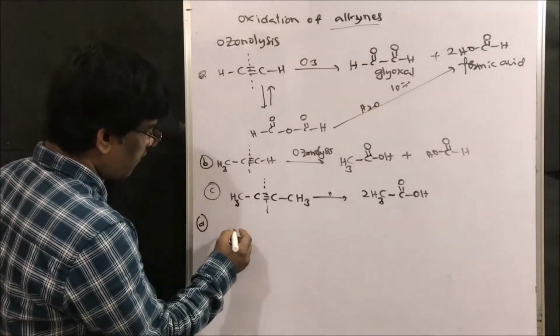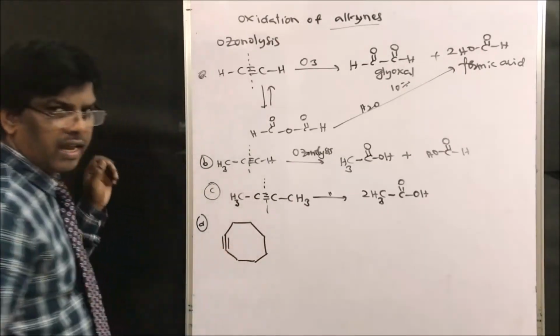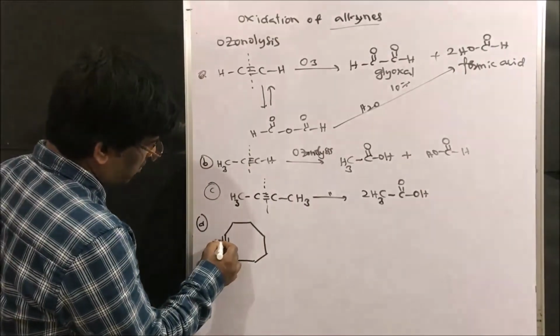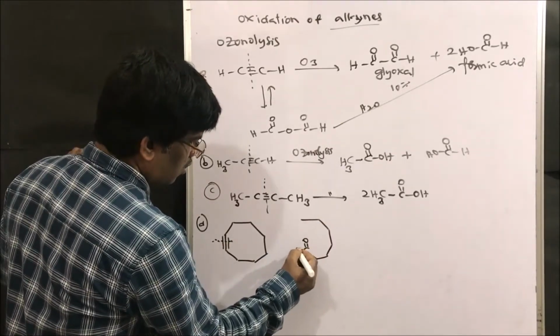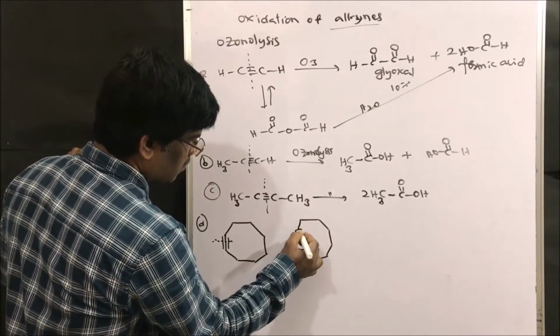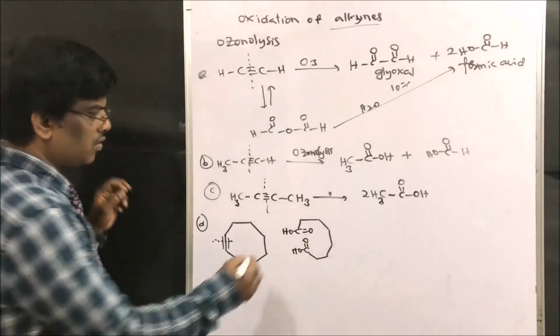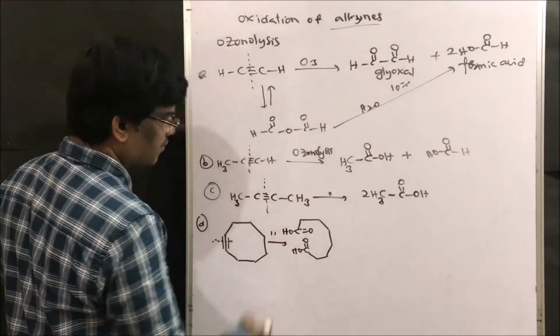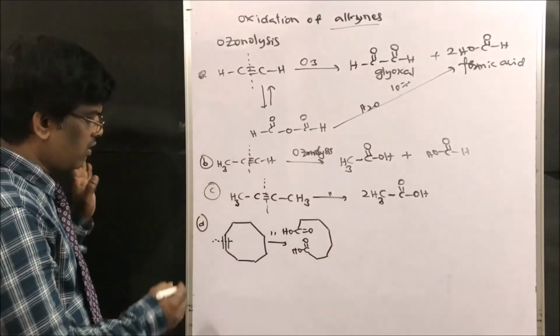For example, if I take octyne, so just simply break here. What am I going to get? COOH, COOH. Right, friends? So this is ozonolysis. So carboxylic acid on two sides we are going to get.